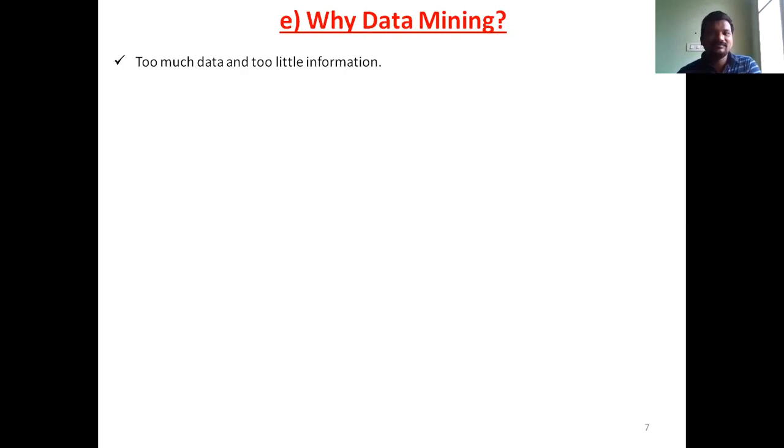Why is it important? You have a large amount of data. The main data mining concern is how to store and how to process the data, what is the way of processing the data, and what is the way of retrieving interesting patterns or knowledge from the data. That means too much data and too little information.